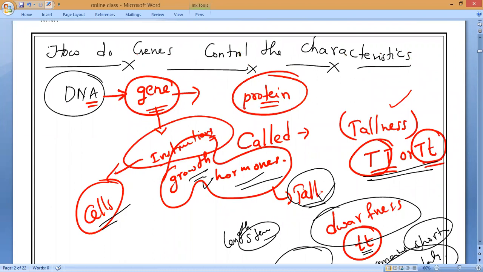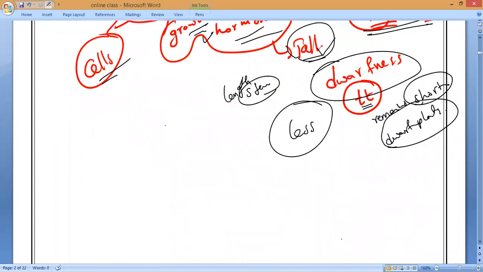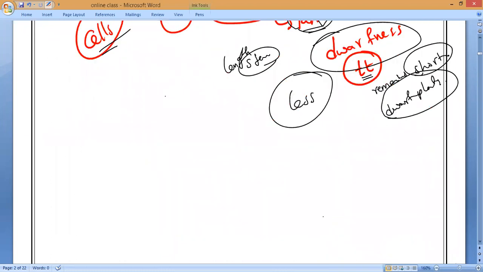Now, the same thing, let us come to humans so that you can understand better. Let us consider animals or humans. It is also transmitted from the parents through the genes by the process of sexual reproduction.